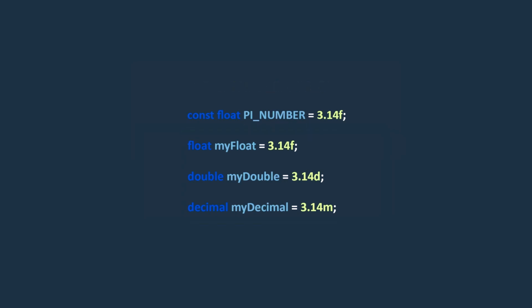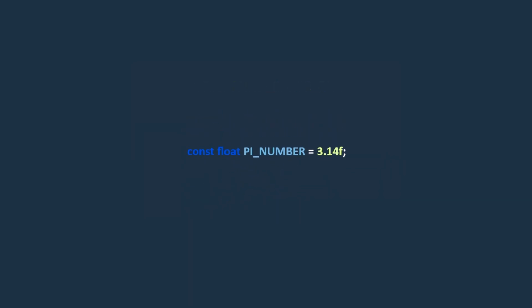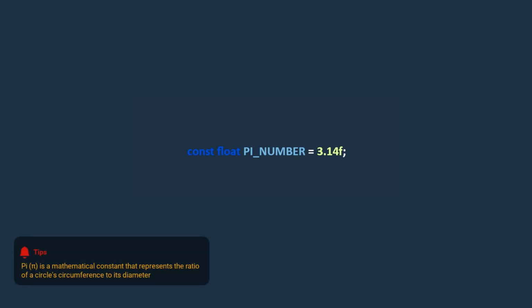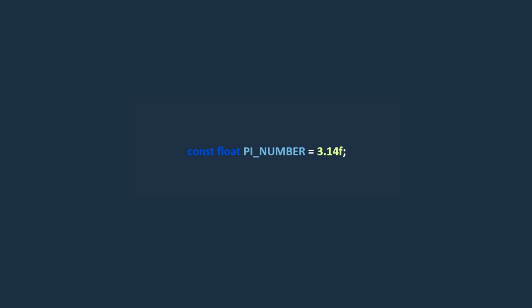Now, you might be wondering why we declare pi as a constant variable. Since the value of pi is constant and never changed, it makes sense to declare it as a constant variable to ensure that this value is never accidentally changed during the application's execution, which can prevent calculation errors.